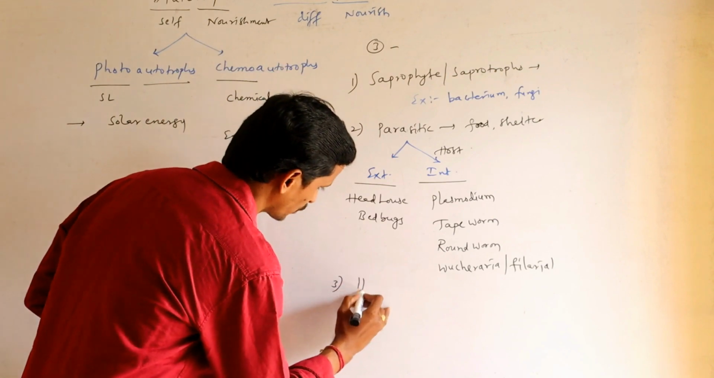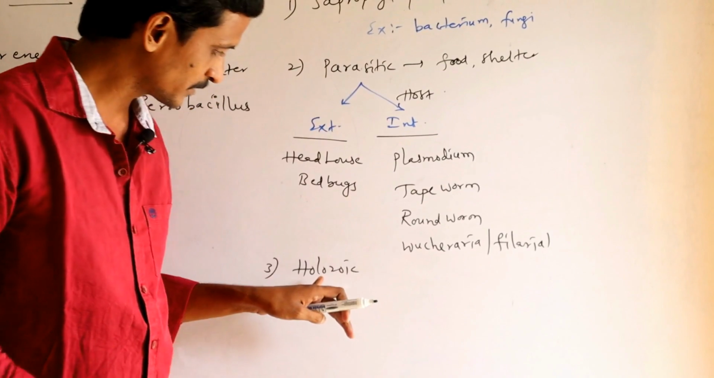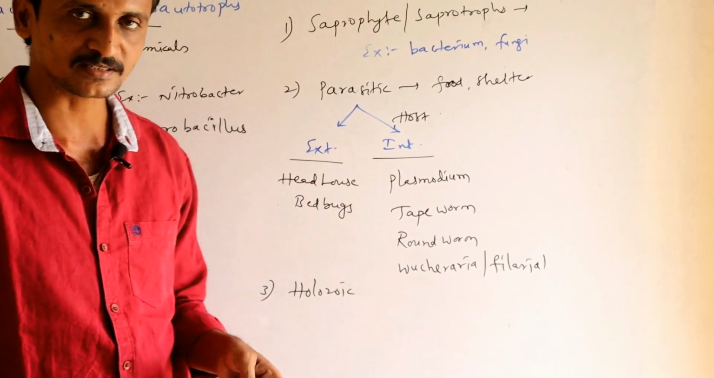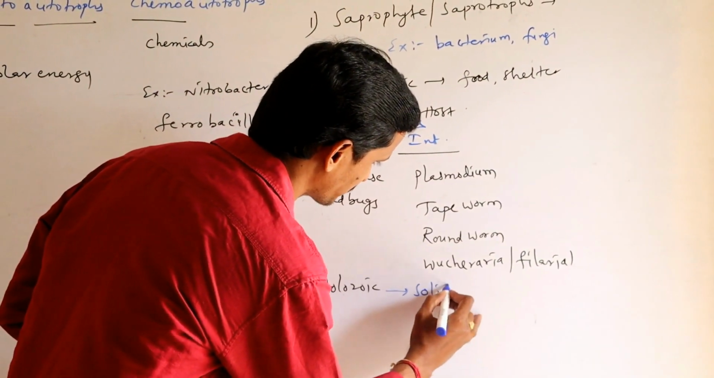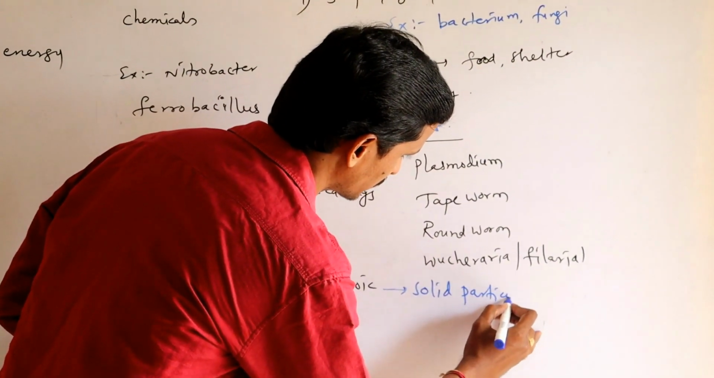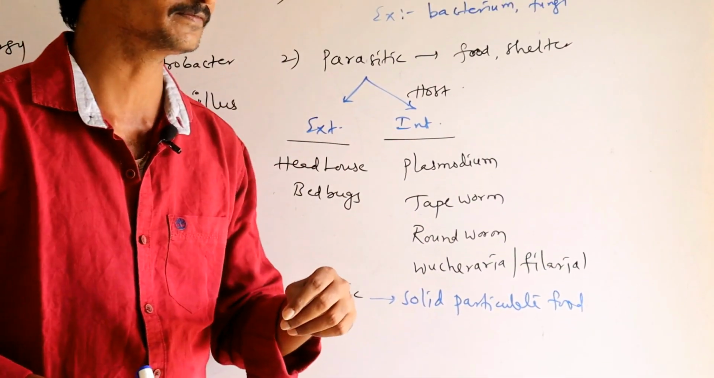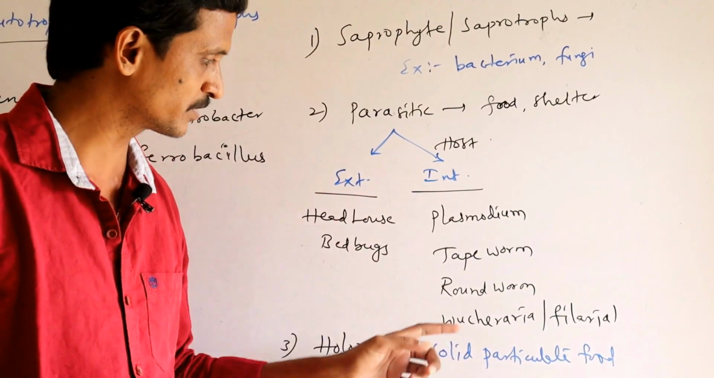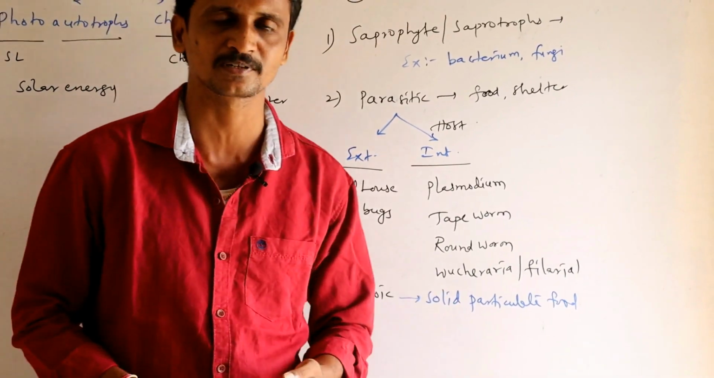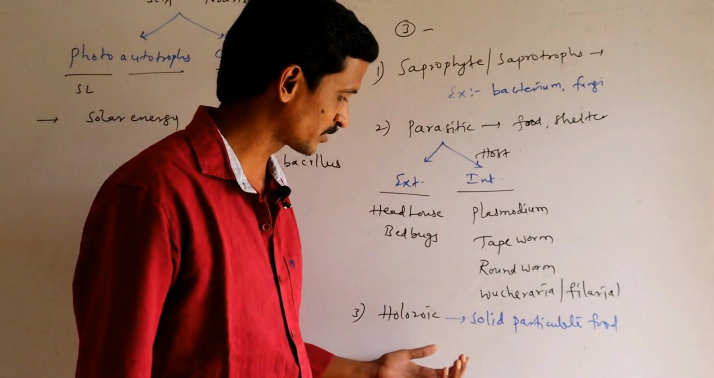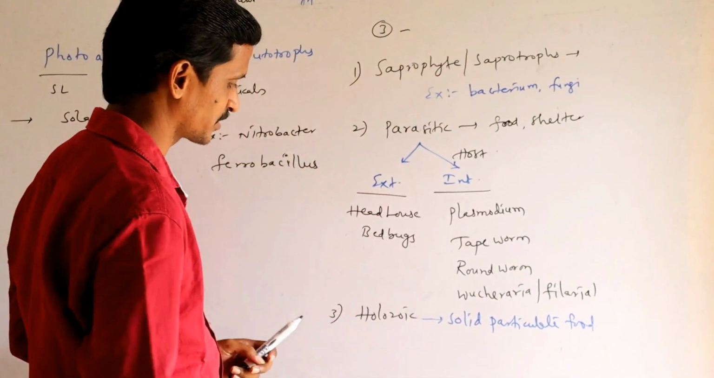Third one, holozoic nutrition. This is the nutrition where there is intake of solid particulate food at once. The process of intake of solid particulate food at once is called holozoic nutrition. A better example is mammals, right? Human beings are included in that. Amoeba is another example which exhibits holozoic nutrition.